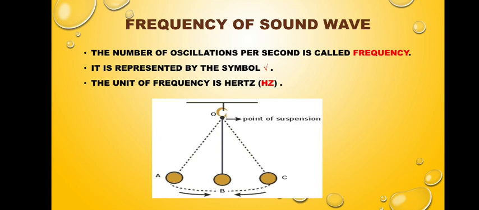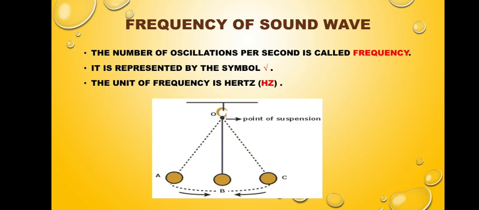In that way, you have to count the number of oscillations by this pendulum bob. In 1 second it is difficult to count, so we may count for 10 seconds and later find the number of oscillations in 1 second. That will be called frequency. Suppose the object has completed 5 oscillations in 1 second. That means the oscillations done by the pendulum bob in 1 second is 5. That means its frequency is 5.